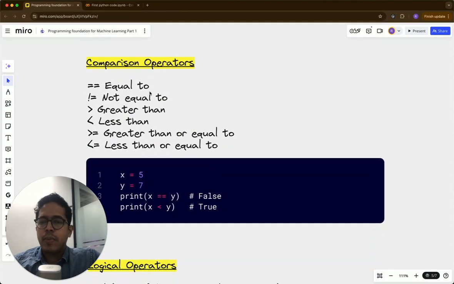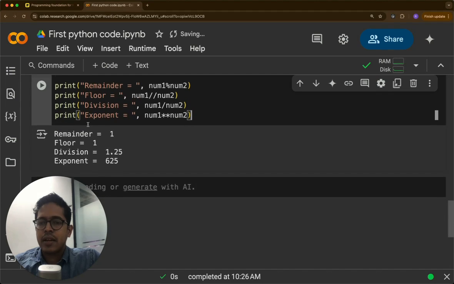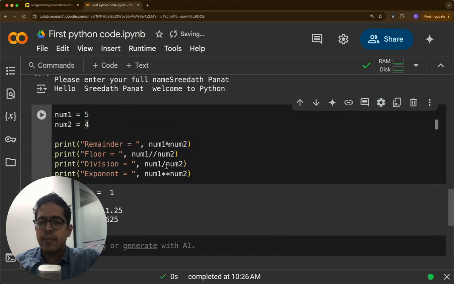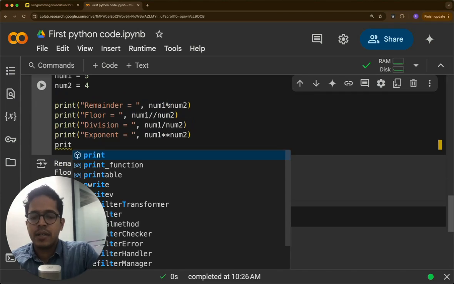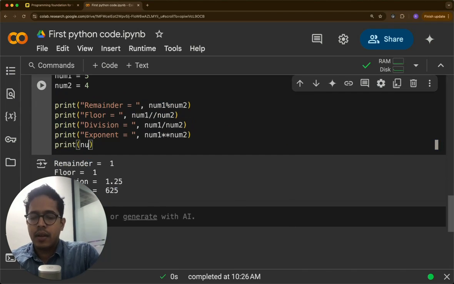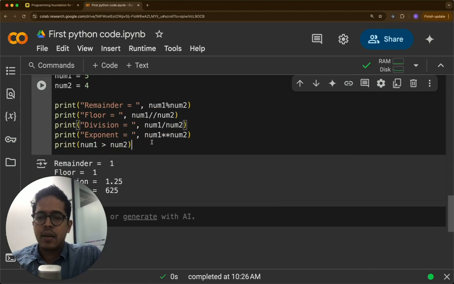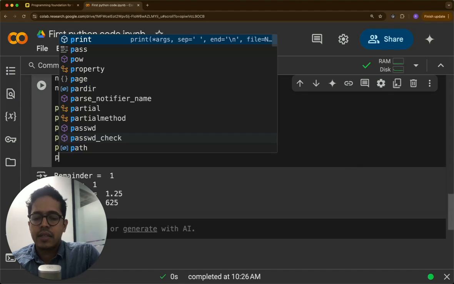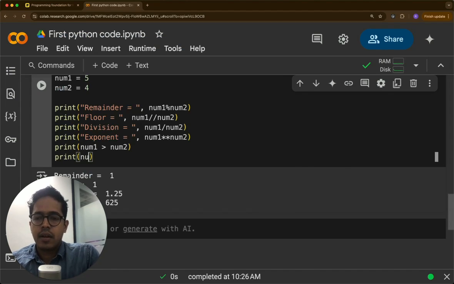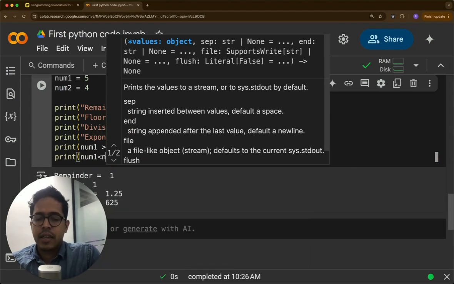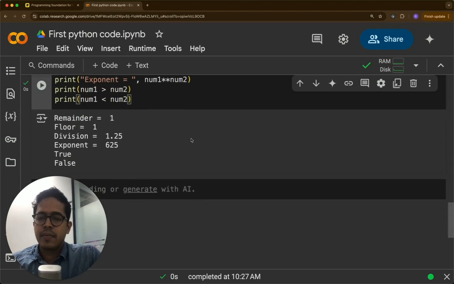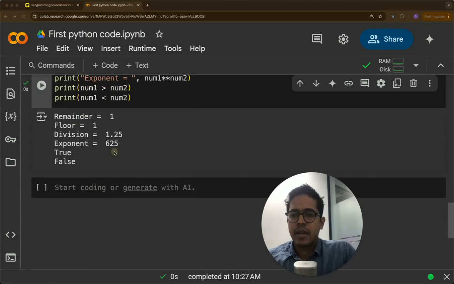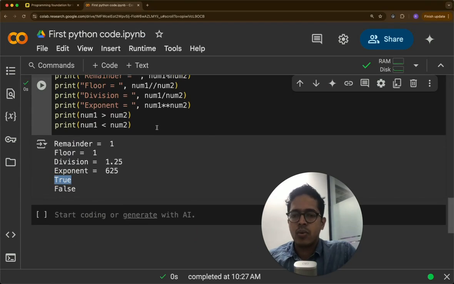Okay, now the comparison operator is fairly easy as well. It should output a Boolean. So if we ask to print num1 greater than num2, then what you get is true, right? Whereas if we are printing num1 less than num2, this is false. So we can see what the output is here. The first one is true. Num1 greater than num2 is true. So the Boolean true is displayed.